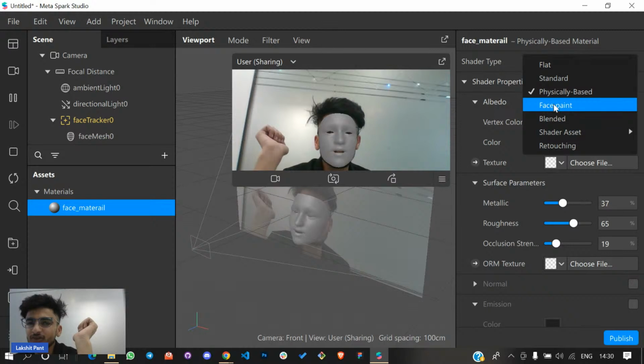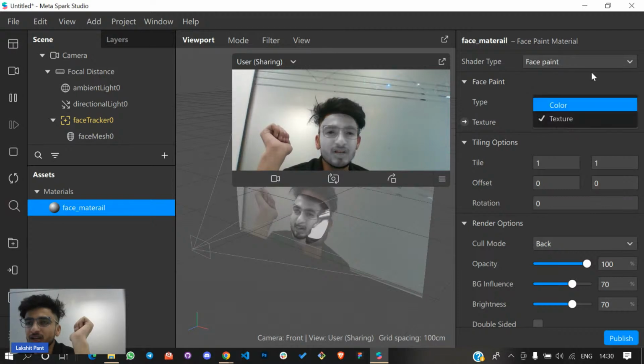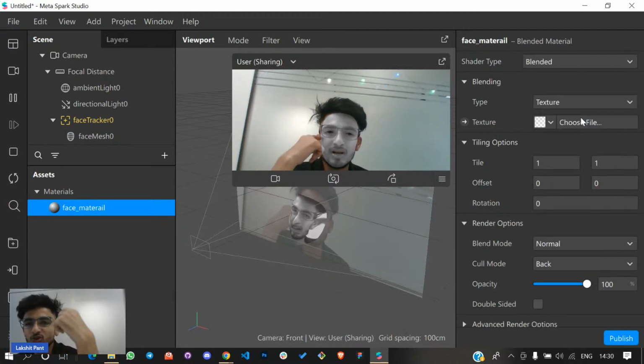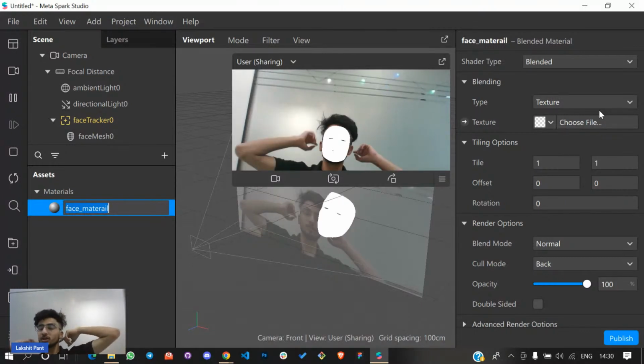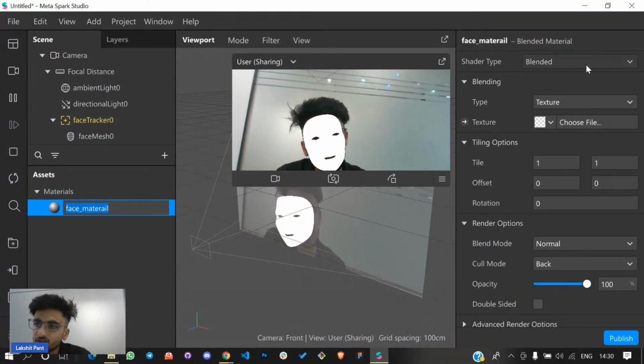Now face paint is something where, if you want to paint your face, you can just color your face. Now the last one is blended. Blended is something you use if you want to blend two things. Suppose you want to blend your face texture and your assets texture, then you can go with blended.